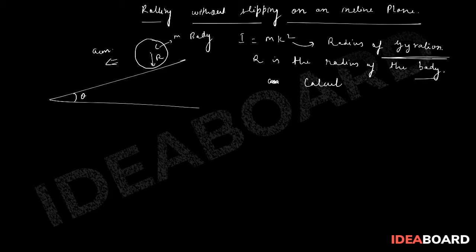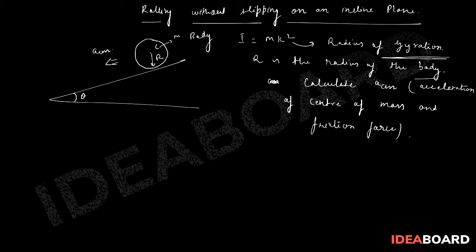So calculate ACM, which is the acceleration of the center of mass, and the friction force. Let us assume this is a rough surface. How much minimum friction force is required such that this body does rolling without slipping on this inclined plane while coming down, correct?